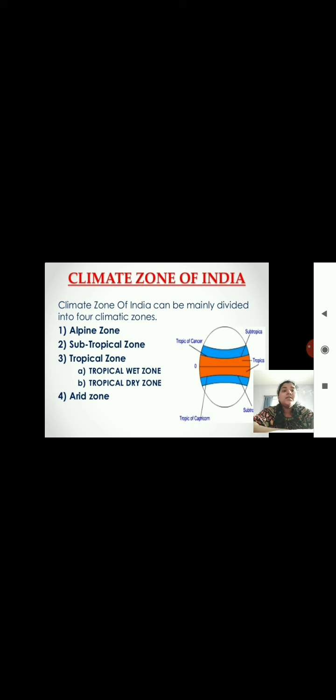You can see here, just remember the orange part is your equator, that is tropics, and the line above the equator is the Tropic of Cancer. The line below the equator is the Tropic of Capricorn. So the region between the Tropic of Cancer and Tropic of Capricorn is the tropical zone, and the region above the Tropic of Cancer and below the Tropic of Capricorn is the subtropic region, and the ends of the earth, that is both north pole and south pole, are known as the alpine zones.